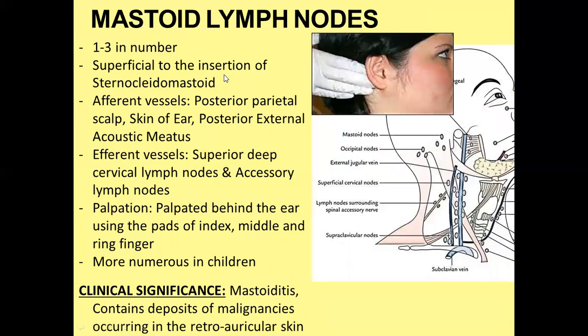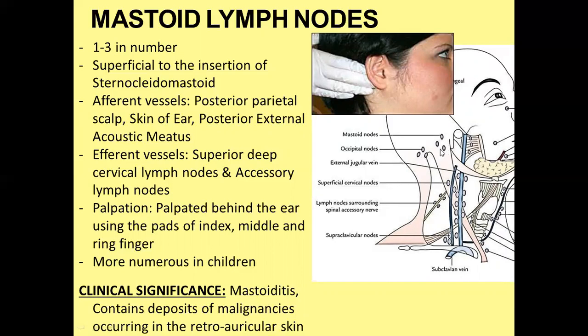Mastoid lymph node. The mastoid lymph node is superficial to the insertion of the sternocleidomastoid muscle. You can see this is the sternocleidomastoid muscle, and it lies superficial and towards the insertion of the sternocleidomastoid muscle, just anterolateral to the occipital lymph node.